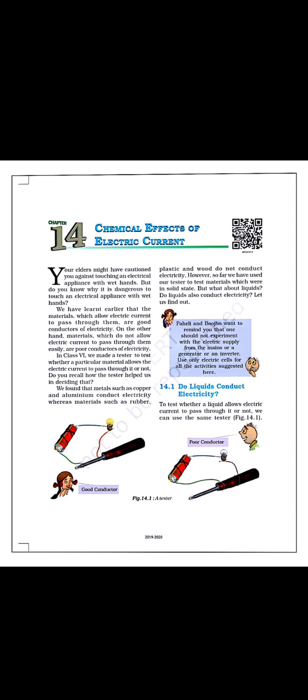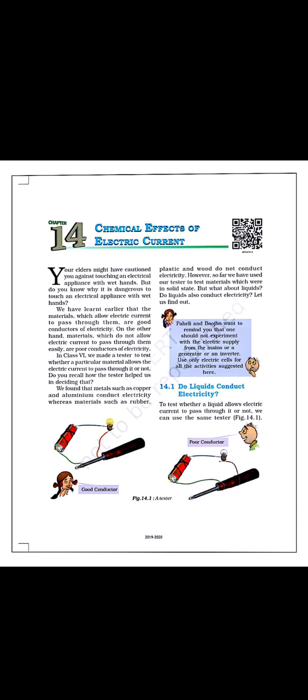This is the revision for the chapter Chemical Effect of Current, which you have learned in the previous videos. In this chapter, we have learned about different effects of the current, how it is produced, and we are talking especially about the chemical effect, how chemical reactions can give the conduction of the current through any materials.